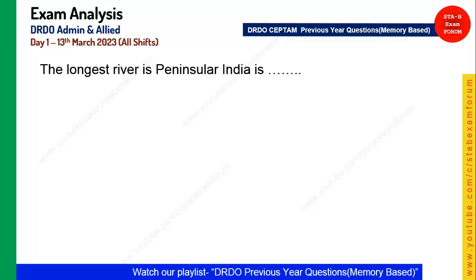The longest river in peninsular India, as you know, is Dakshin Ganga. It is also known as Dakshin Ganga. It is called Godavari. So Godavari is the longest river of South Peninsular India.